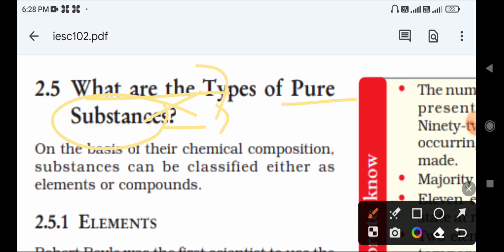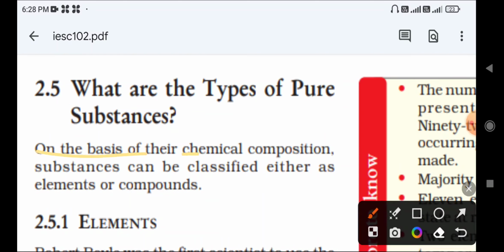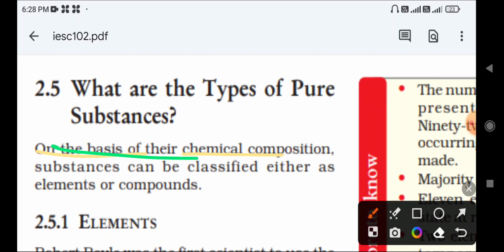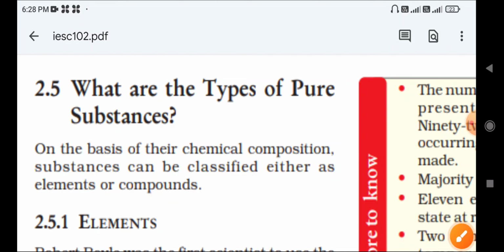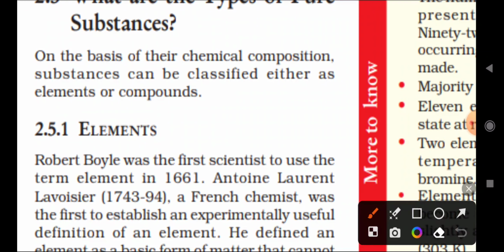On the basis of their chemical compositions, substances can be classified either as elements or compounds. Remember that.